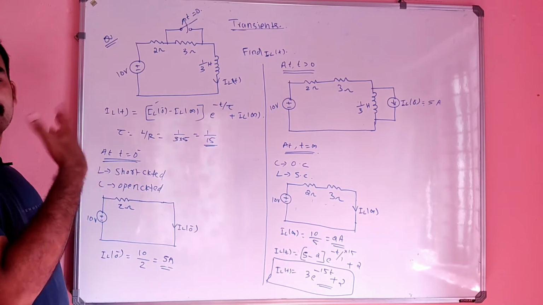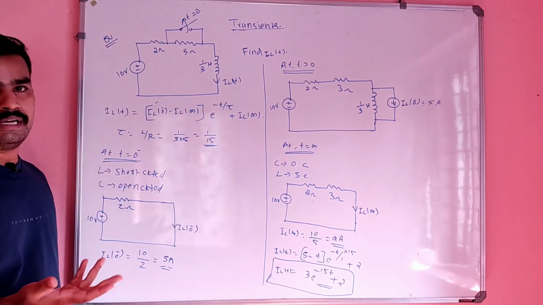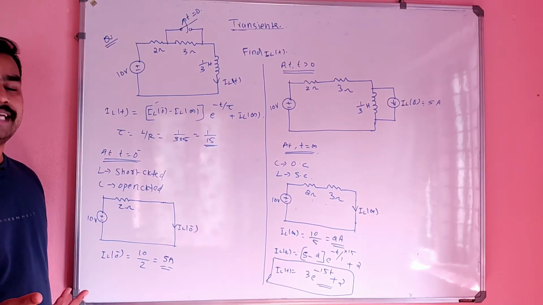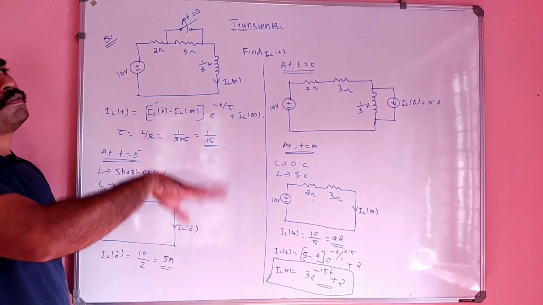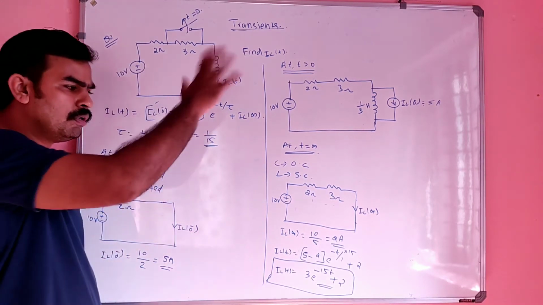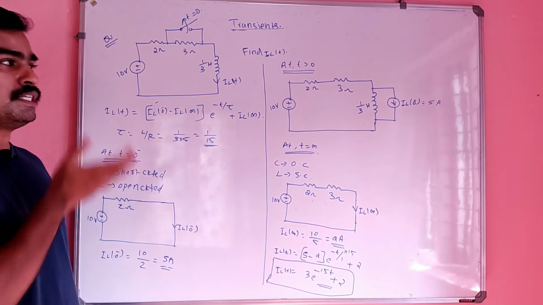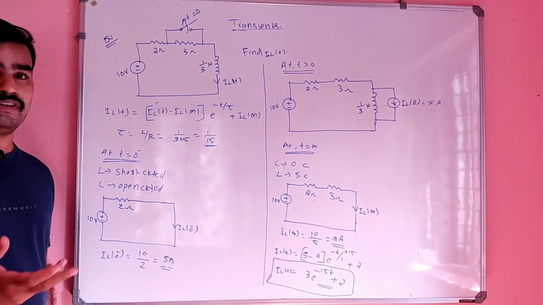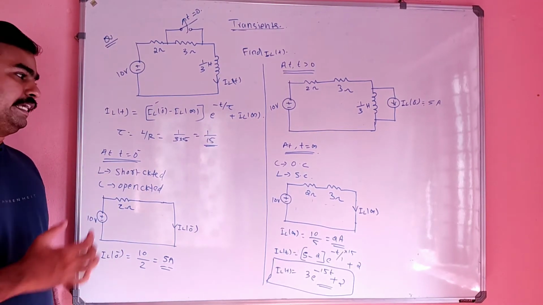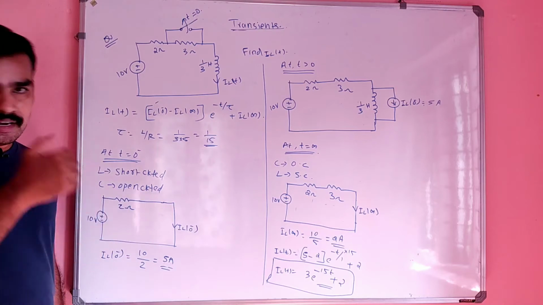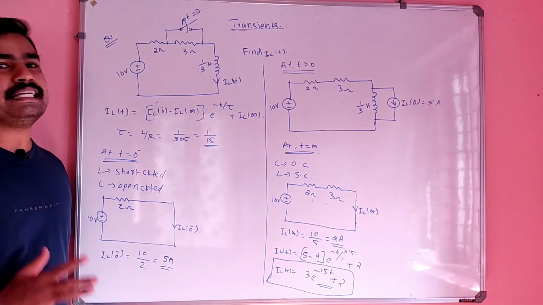tau, or in terms of an RC circuit, another tau, right? That also you have to find, the time constant. So a portion of the circuit will be asked, not all of this, because it will be very lengthy and very difficult too. But if you do such a difficult question now, it will definitely be easy.